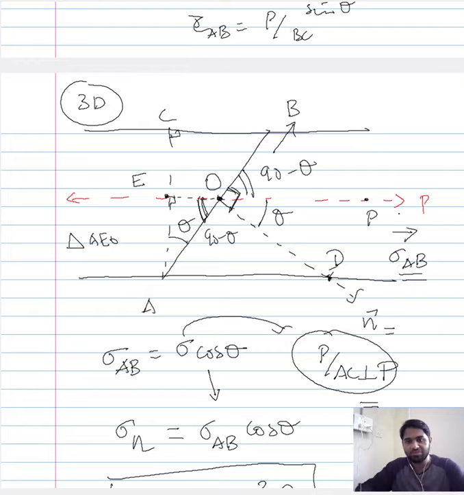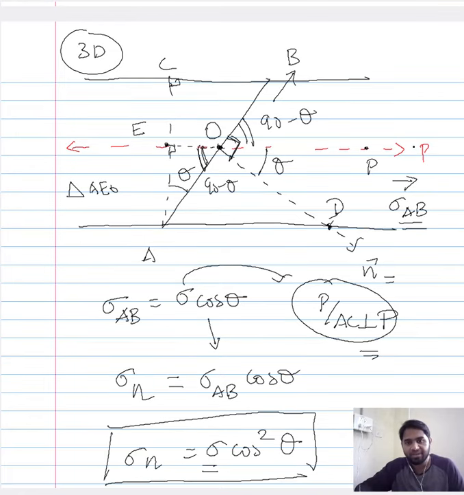So there is a stress that is already acting along AB. Now you can project that stress onto the direction along the region of our interest. So you have your stress acting along the direction P. You can then project that stress onto AB in order to quantify the stress acting along AB.